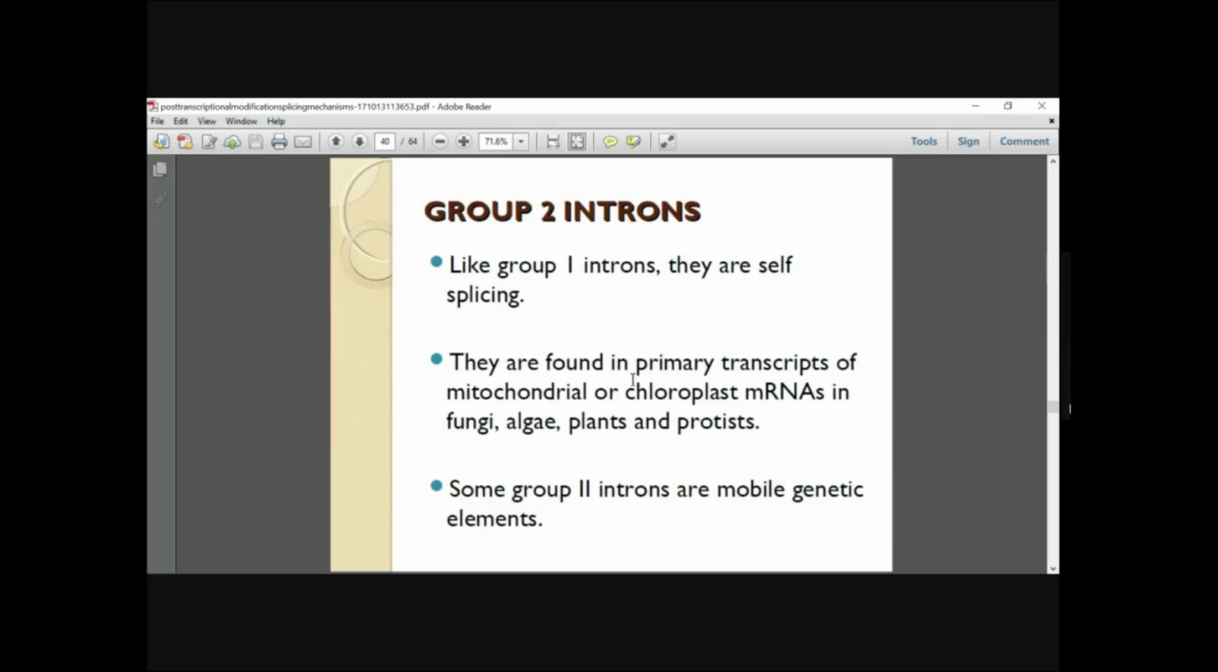Then coming to group 2 introns. Just like group 1 introns, group 2 introns are also self-splicing. They are usually found in the primary transcripts of mitochondrial or chloroplast mRNAs in fungi, algae, plants, and protists. Sometimes these group 2 introns are also mobile genetic elements, that is, they function as transposons.